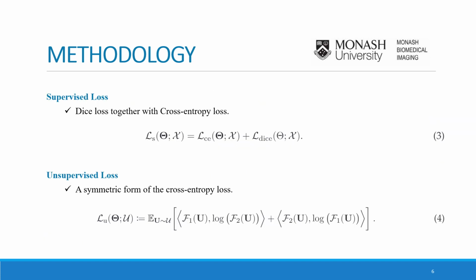As supervised loss, we use dice loss together with cross-entropy loss. We define the unsupervised loss as a means to realize the principle of consensus, which is a symmetric form of a cross-entropy loss. In essence, this unsupervised loss acts as an agreement loss during dual-view training. The idea is that two segmentation networks should generate similar segmentation masks for unlabeled data.